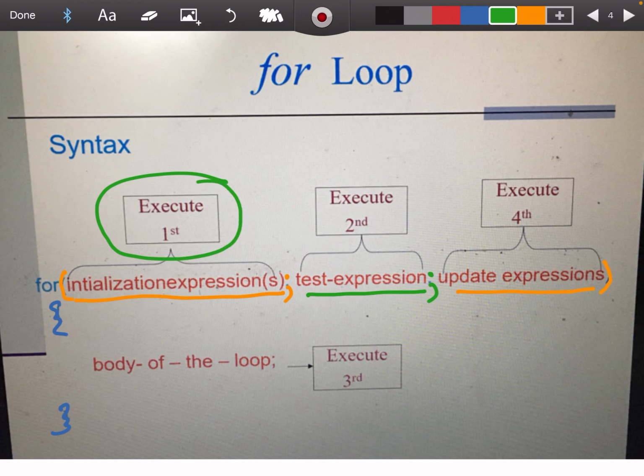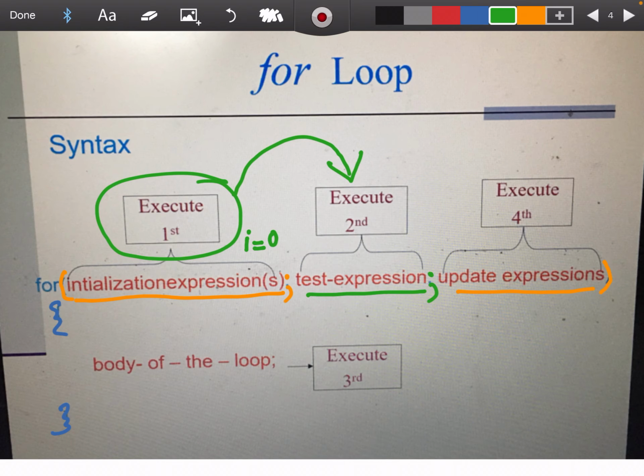Generally we can write any variable like i equal to 0, which is treated as an initialization expression, and the variable used inside the loop is called the looping variable. This first part is executed, and after the initialization, automatically the test expression or condition is checked, or tested.